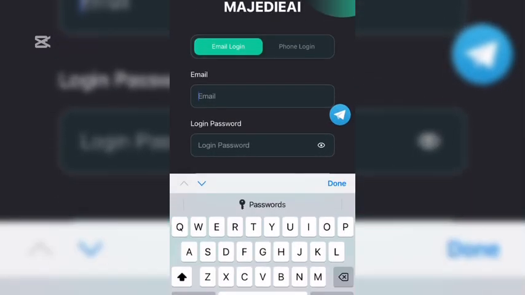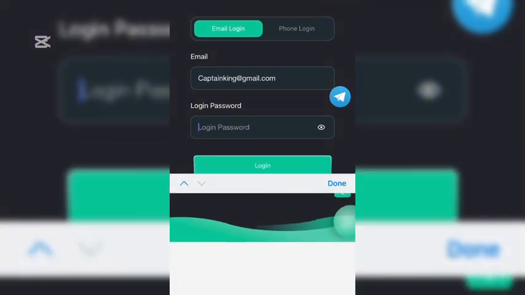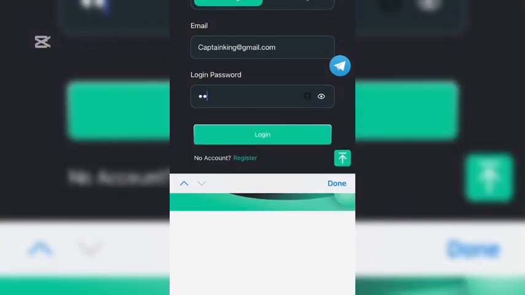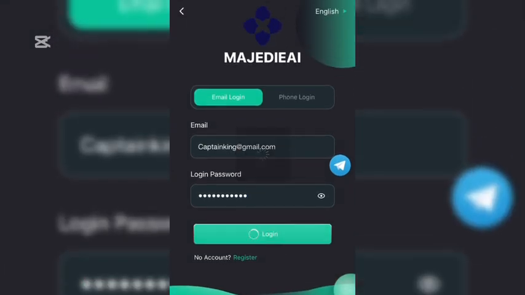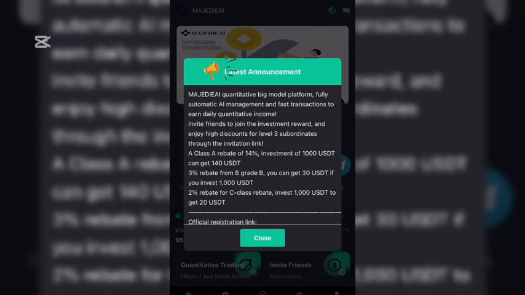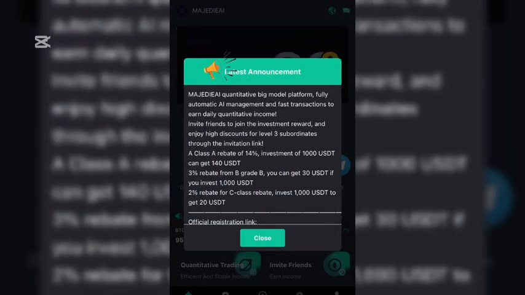Input my email address. Once I've inputted my email address, I will input my password. Once I've inputted my password, I'll log in to show you how the platform works and how it looks. So guys, stay tuned as I input my details by hitting the login button. By hitting the login button, I'll be redirected straight to the platform. And wow, this is how the platform looks like.